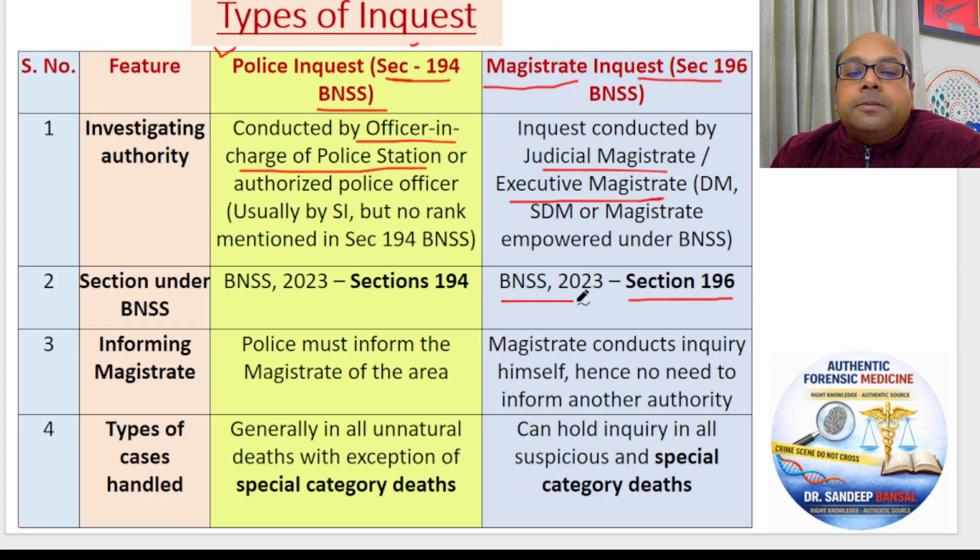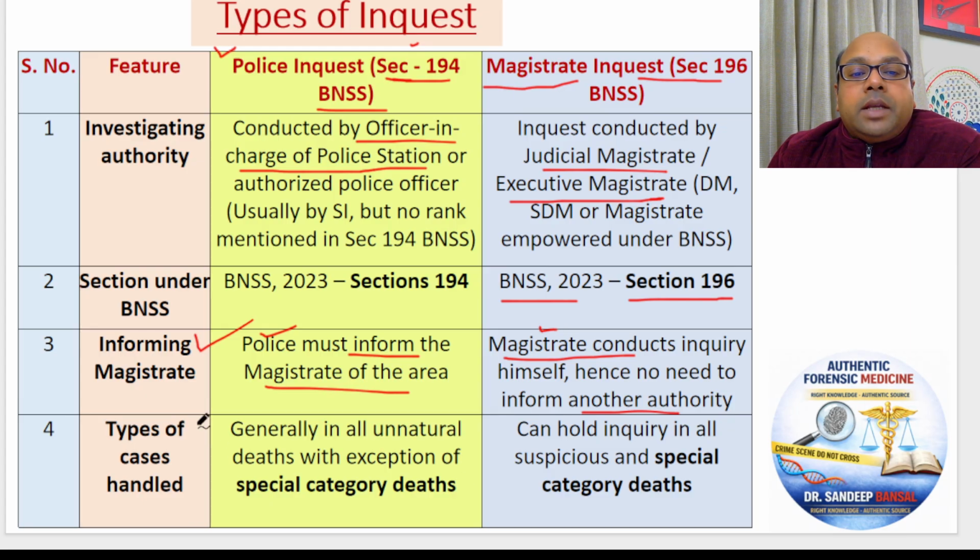Very, very important. So now friends, whenever the police is going to investigate a case of death, police must inform the magistrate of that area that a death has occurred and we are doing the police inquest. But a magistrate is a very senior person. He does not need to inform any higher authority. The police has to inform the higher authority, that is the magistrate of that area. But the magistrates are already very senior officers. They don't need to inform anybody. They can just conduct the inquest on their own.